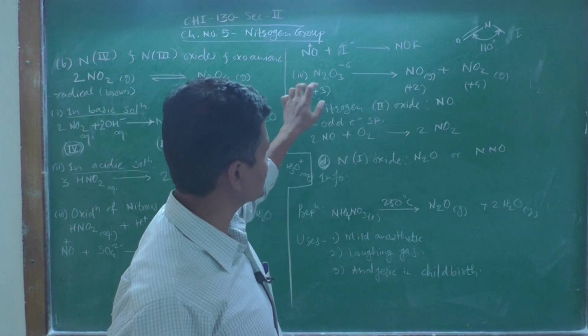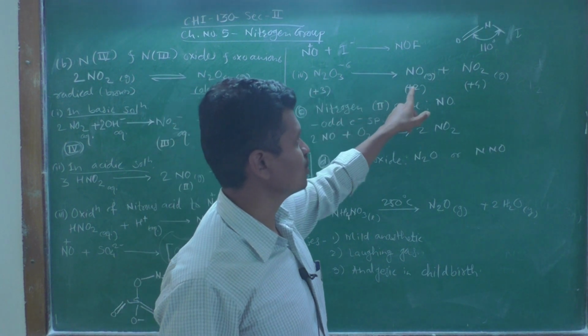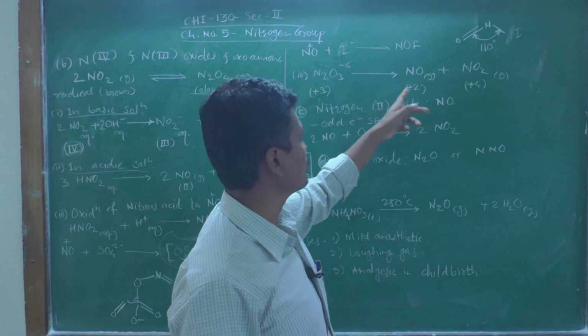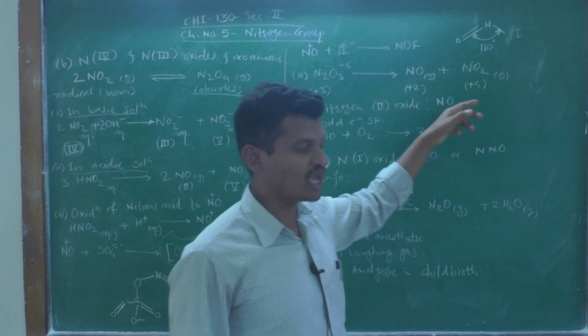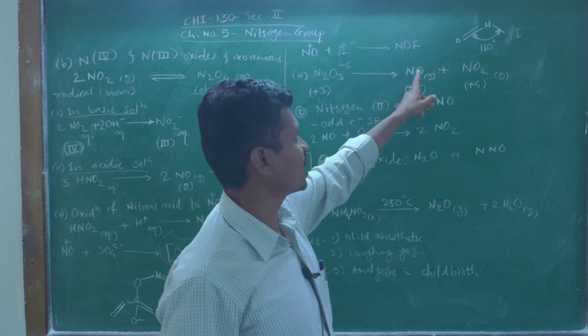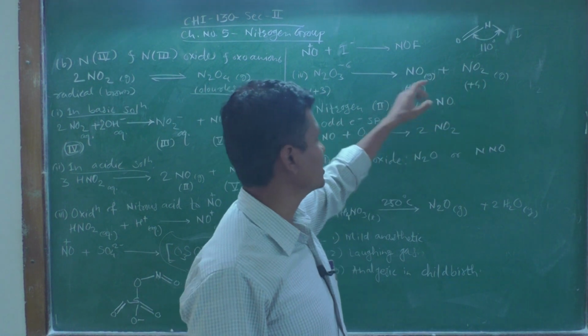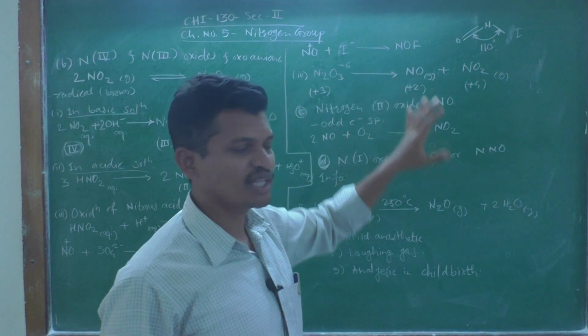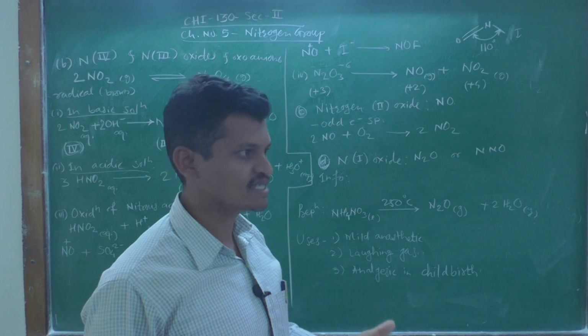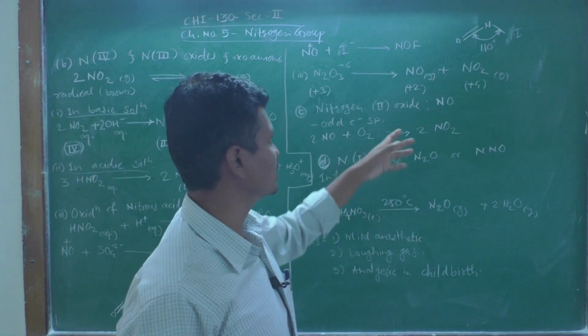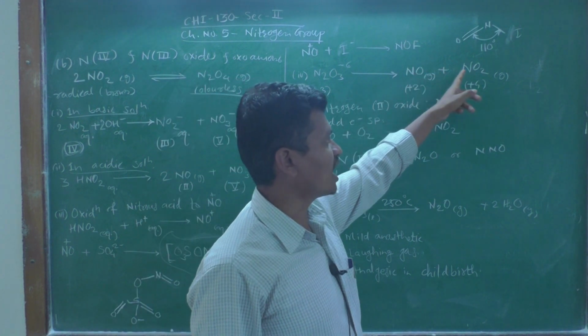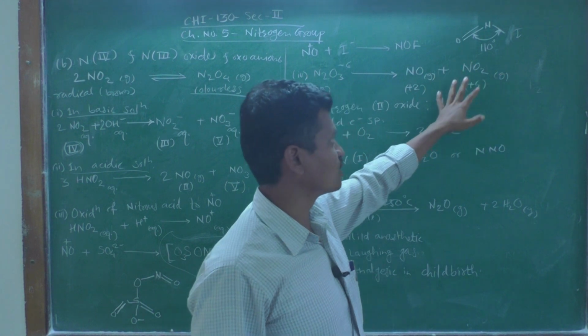This +3 nitrogen gets disproportionated into +2 and +4. How? By the formation of NO and NO2. So, N2O3, that is dinitrogen trioxide gas, disproportionates into nitric oxide and nitrogen dioxide.